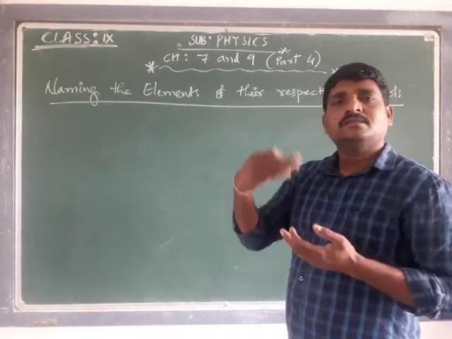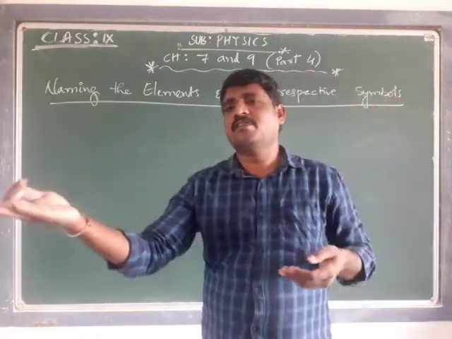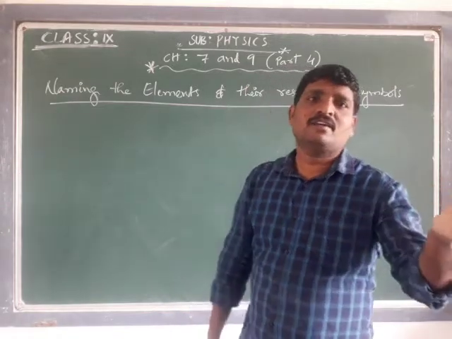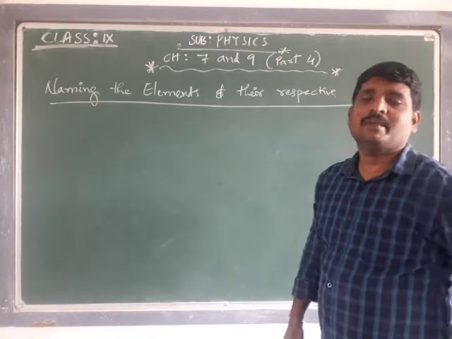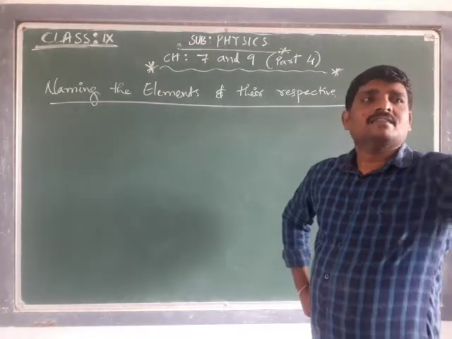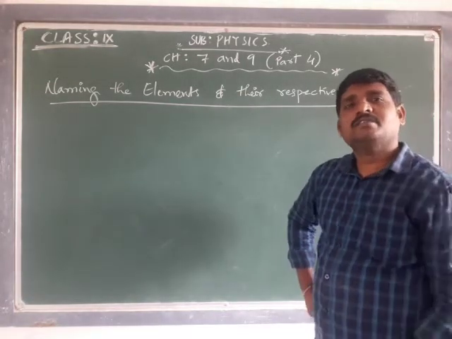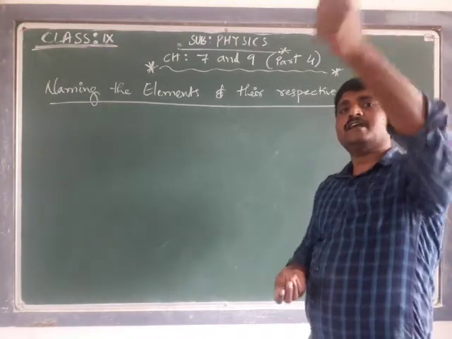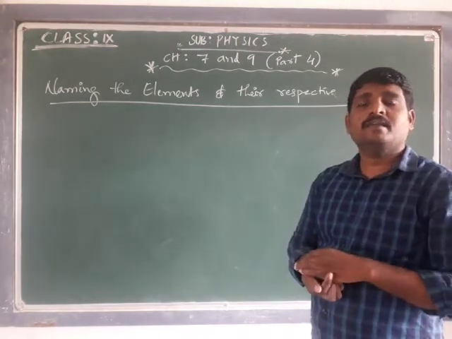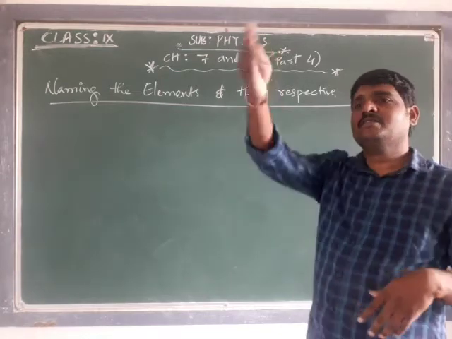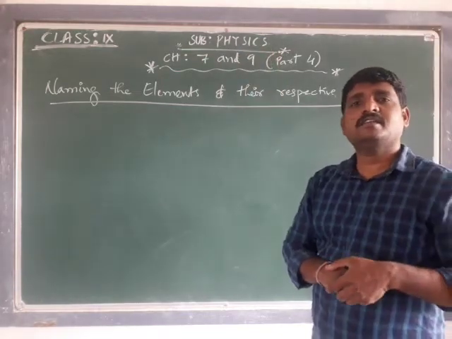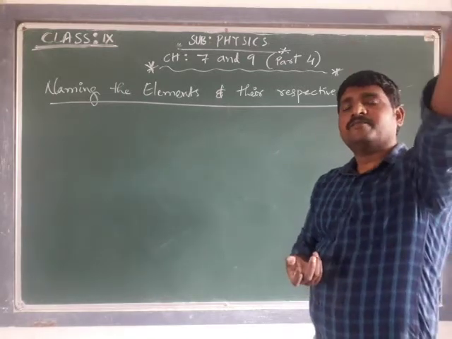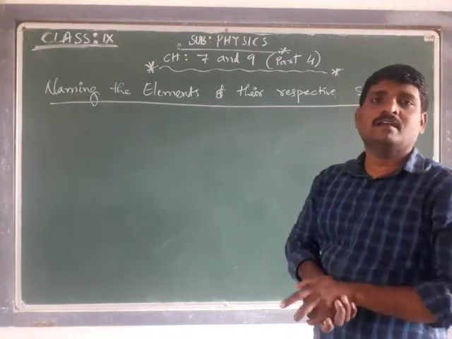Some girl who is sitting on the first bench, maybe her name is Sahiti. Someone sitting here, maybe his name is Kevin. Someone sitting there might be Kaushik. Someone sitting at the last bench, it might be Sneha. Someone here might be Mahati. Someone at the last bench, first corner, maybe Lakshmi Prasanna.